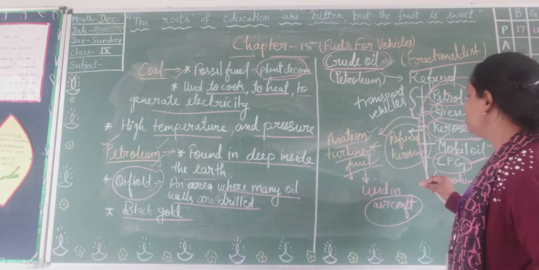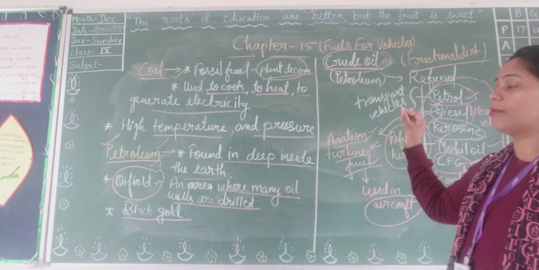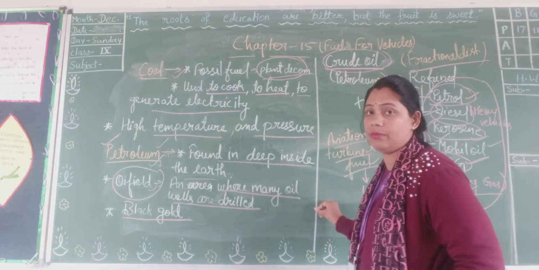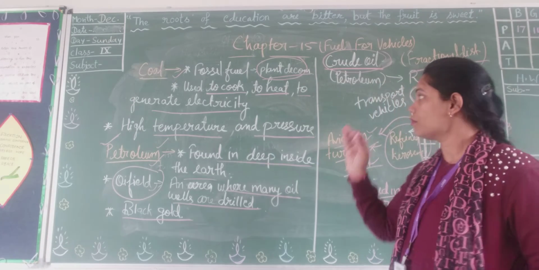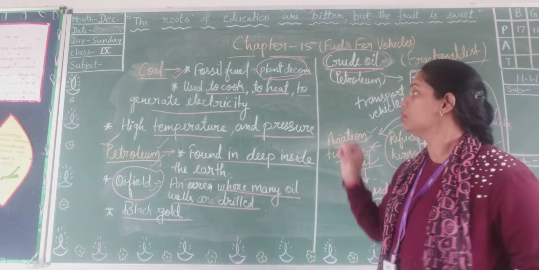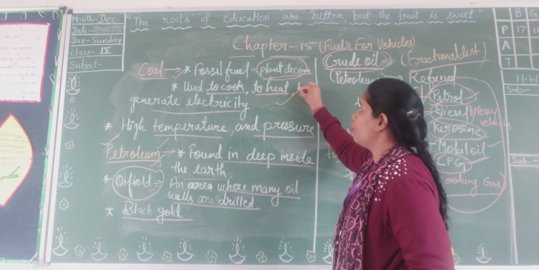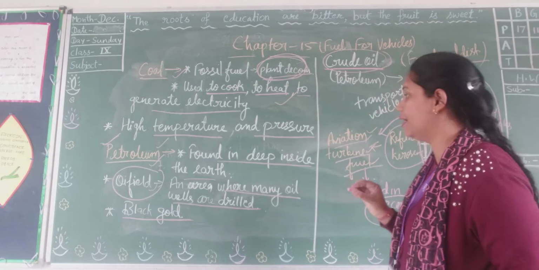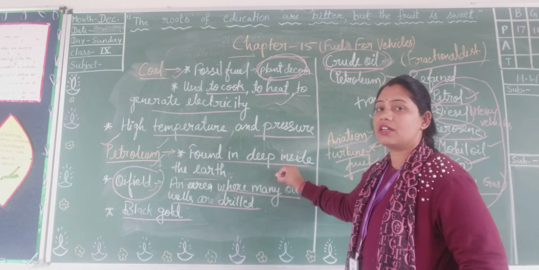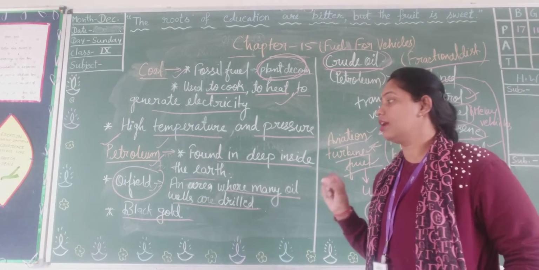So students, I hope you have understood about coal and petroleum. Coal and petroleum are both fossil fuels. Coal is a result of plant decomposition under the earth, and petroleum is the result of animal decomposition under the earth.